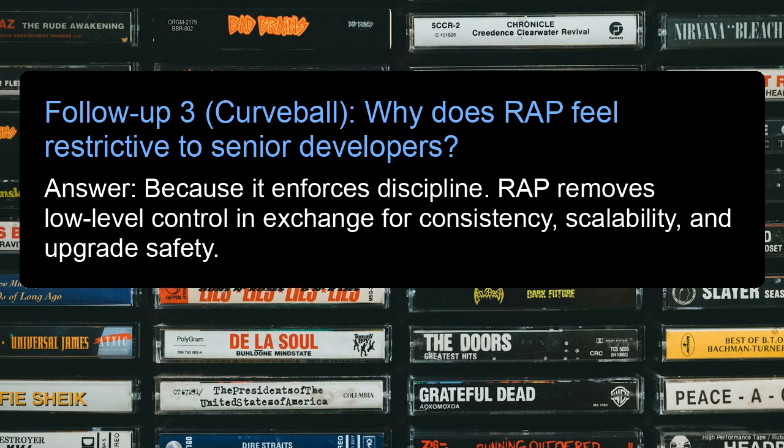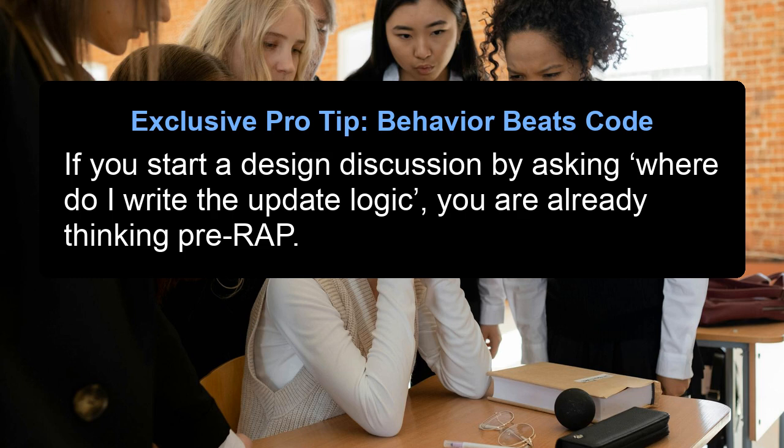Follow-up 3. Curveball. Why does RAP feel restrictive to senior developers? Answer: because it enforces discipline. RAP removes low-level control in exchange for consistency, scalability, and upgrade safety. Exclusive pro tip: behavior beats code. If you start a design discussion by asking where do I write the update logic, you are already thinking pre-RAP.